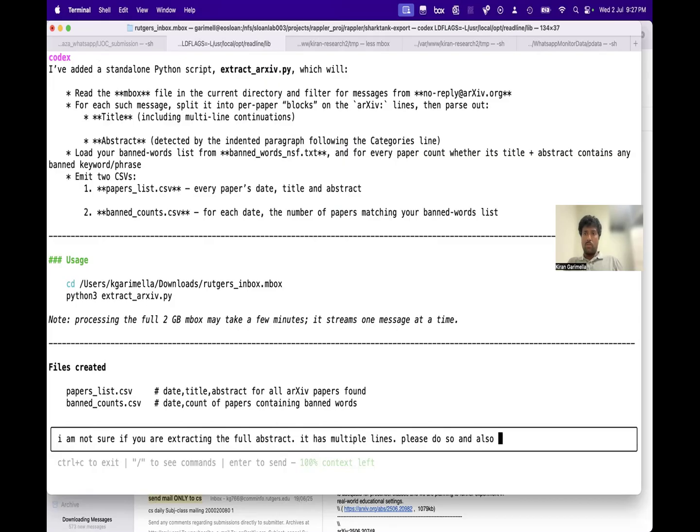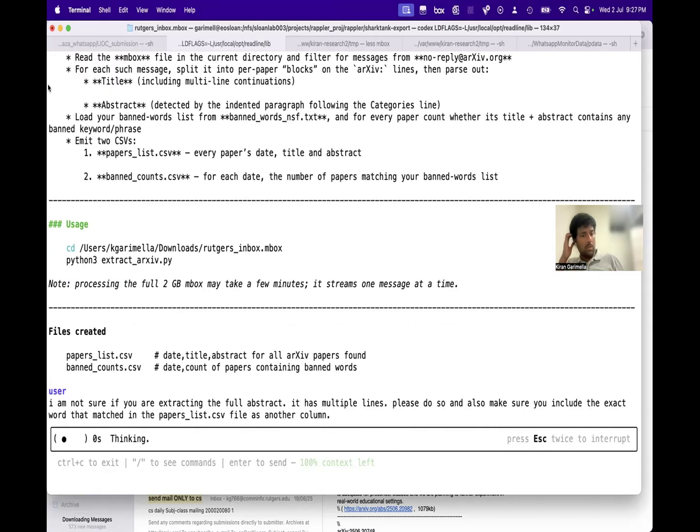And also make sure you include the exact word that matched in the papers list.csv file as another column. This might take some time, but it'll take 30 seconds or so.